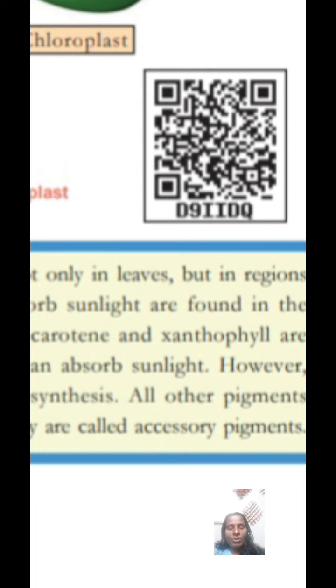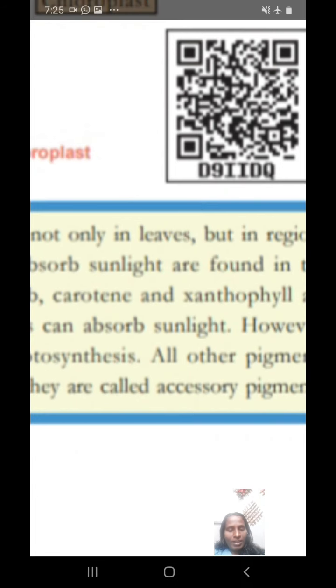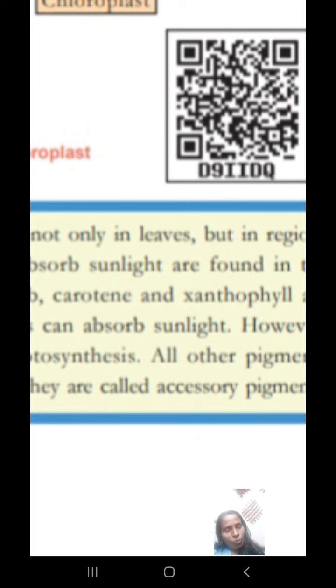So according to this lesson, you must complete this type of task also. We must study the other part, the structure of the leaf and the structure of the grana, with the help of the diagram in the next part.